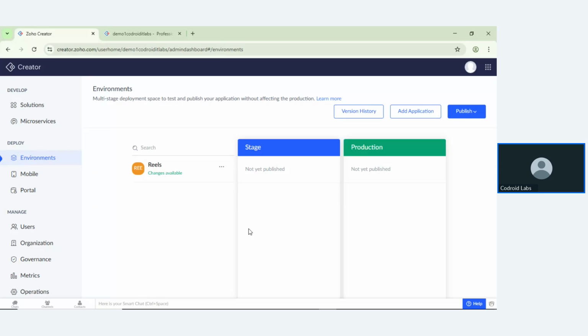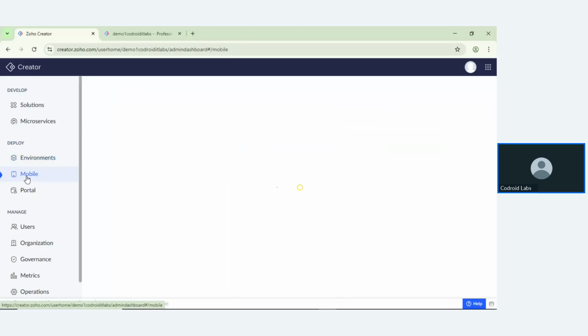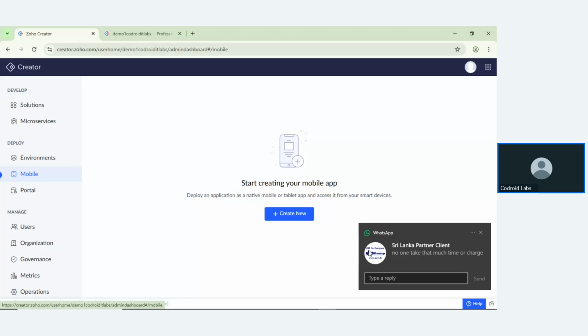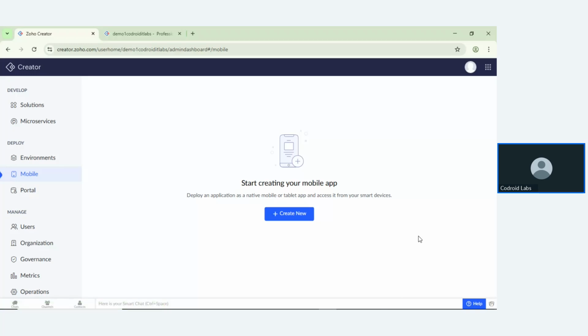This is basically how the environment works. So we are going to go to the mobile section. Zoho Creator has a powerful feature called the mobile section. If you want to launch your application inside the Play Store or any other platform, or share your applications, that is also powerful.